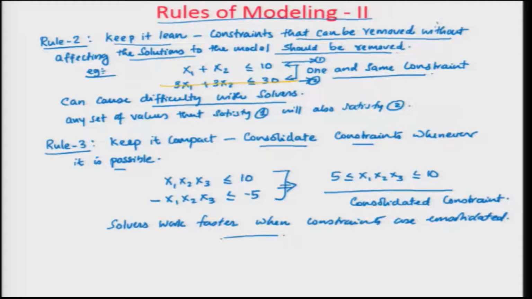Whenever you say keep it compact, that means you are consolidating the constraints whenever it is possible for you. All right. Then comes the fourth rule of modeling. We have gone through 3 rules so far. The fourth rule is keep it continuous.